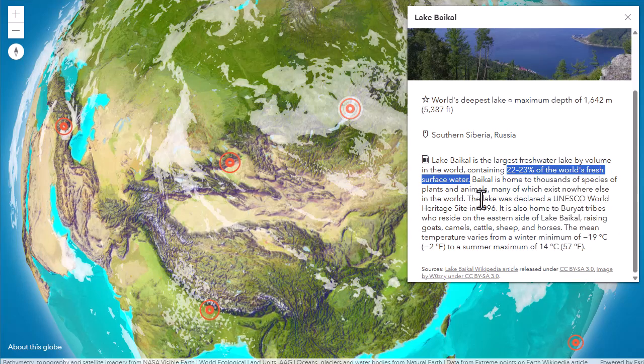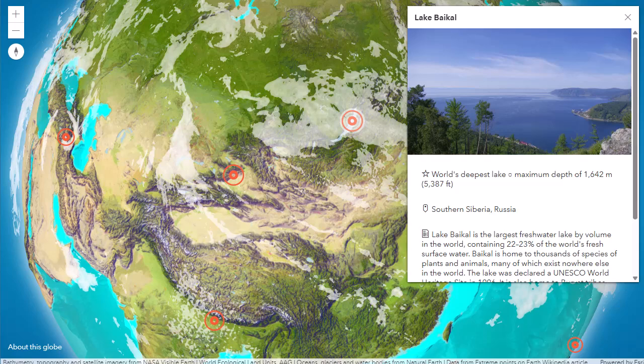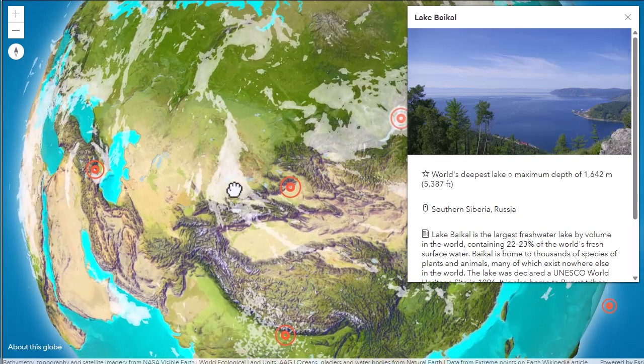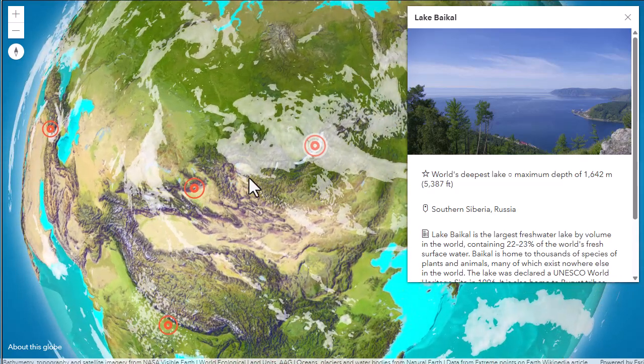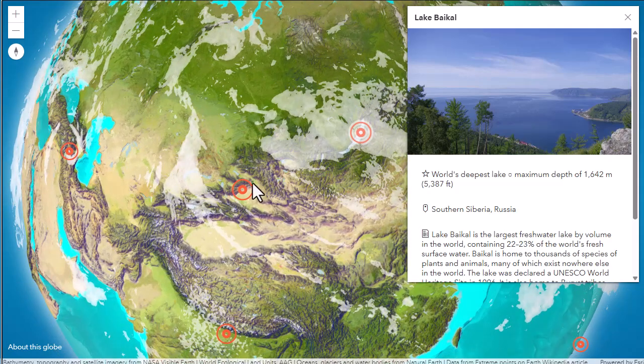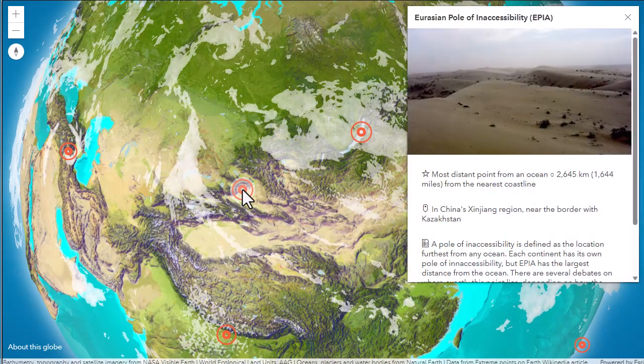Look at this, 22 to 23% of the world's fresh water. I did not realize that before. That's what I love about mapping tools. They always teach me new things. Sometimes they confirm my preconceived notion of how the world works. Sometimes they challenge my preconceived knowledge or notion of how the world works. But that is just fascinating to realize.